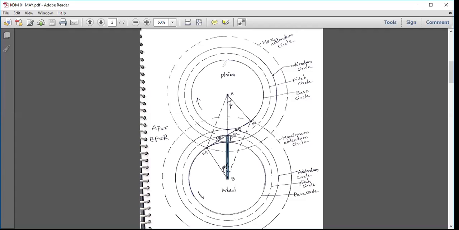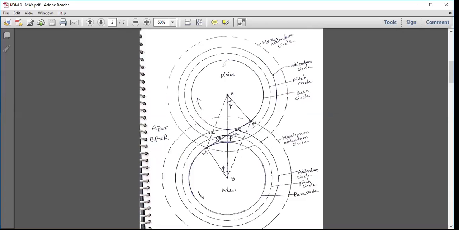Now, MN is a common tangent to the two base circles. How are you going to get MN? You are going to get line MN in such a way that, for the base circle of the wheel and the base circle of the pinion, a common tangent which is passing through the pitch point is taken. A common tangent passing through the pitch point and common to the base circles is MN. Complete information on this is already given in the class on length of path of contact. Now tell me, what is the path of contact in this?